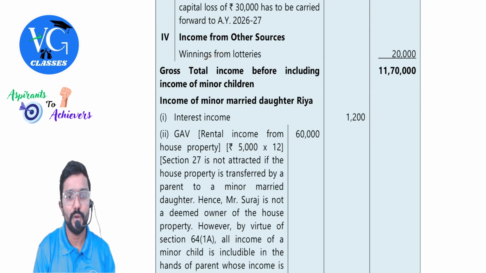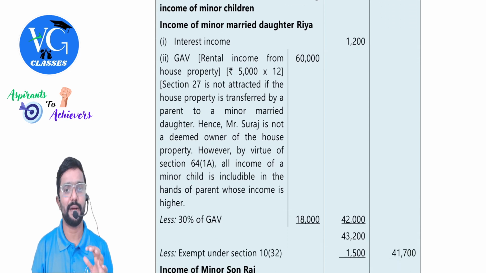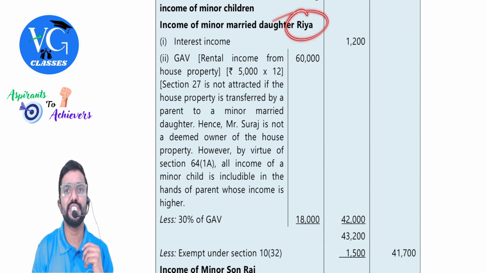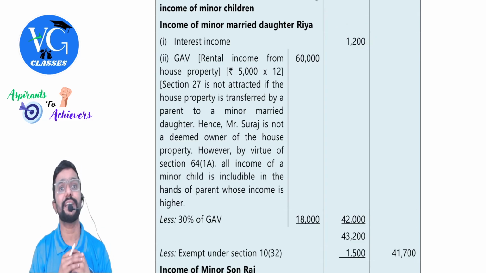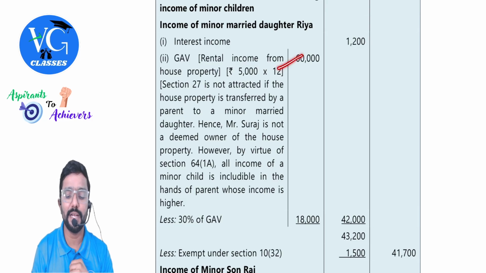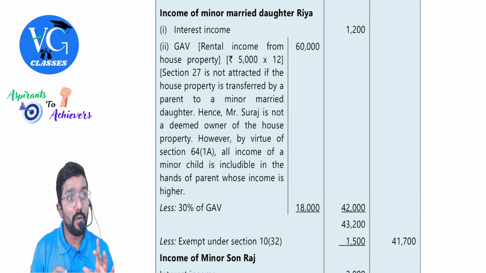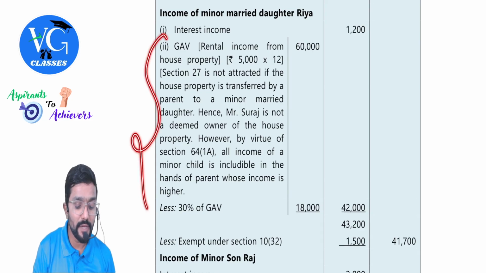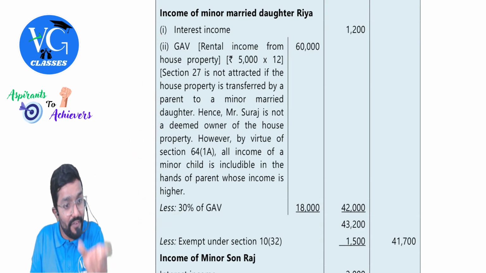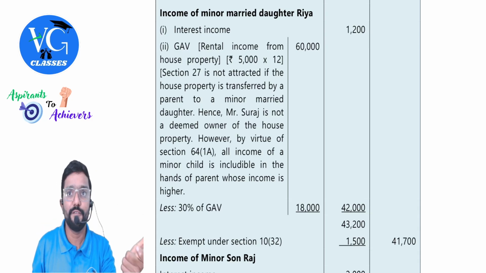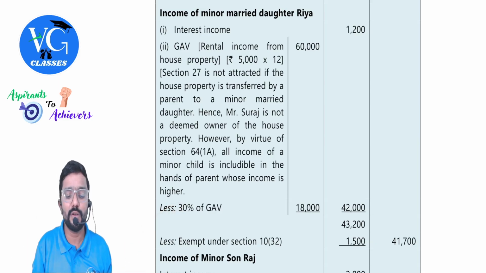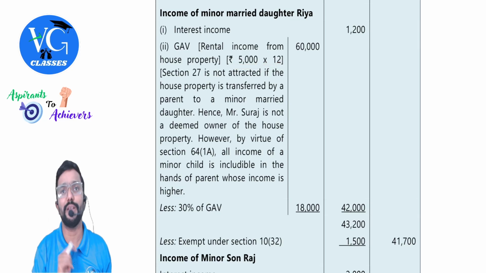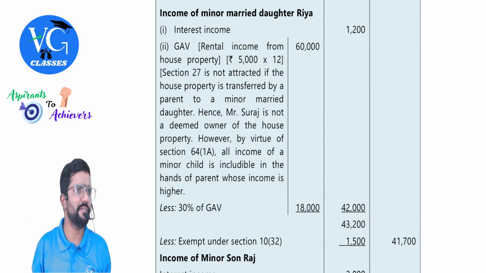Okay, sir. Now coming to the clubbing part, guys. Ria's interest, whatever she is earning, is it clubbed here? Yes, 1,200. Plus whatever income she is earning from income from house property, will it be clubbed? Yes. But what you have to do is calculate income from house property in the hands of Ria. The final figure has to be clubbed. Means, can she claim these deductions and all? Yes. So what is the gross annual value? 5,000 into 12. Assume that itself as GAV because they have not given any expected rent and all.